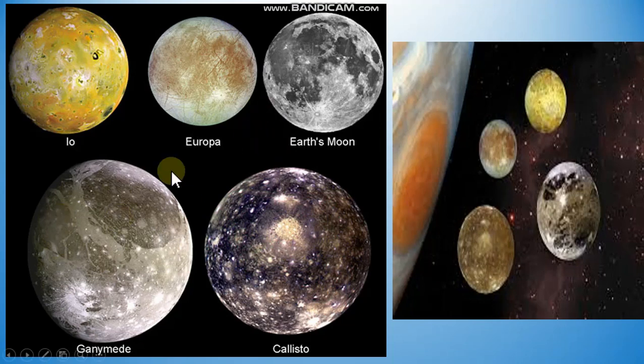So this is your Ganymede. It is a little larger than Earth's moon. So these are some other moons: Europa, Io, Callisto, and here this is your Jupiter, and a few moons can be seen. These images are taken by man-made satellites.